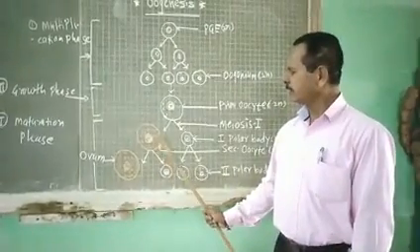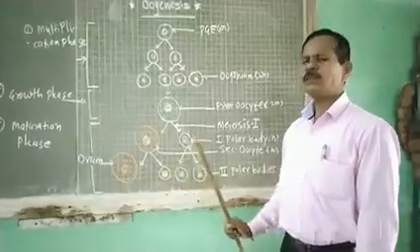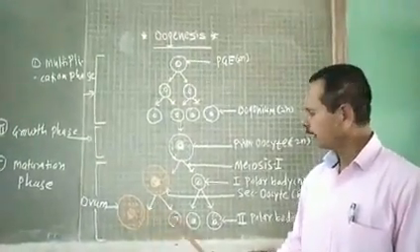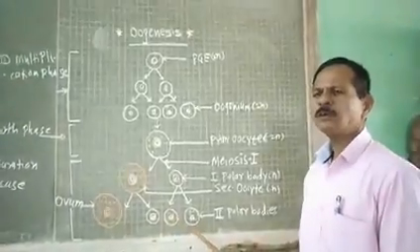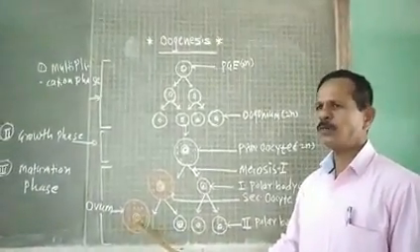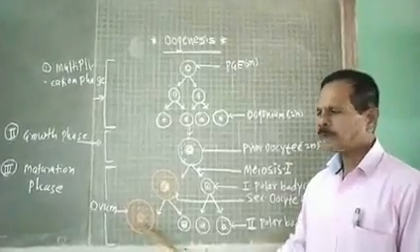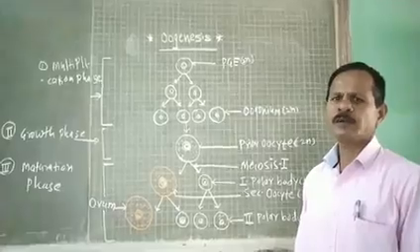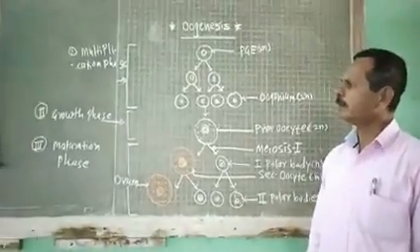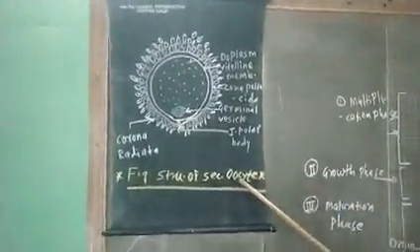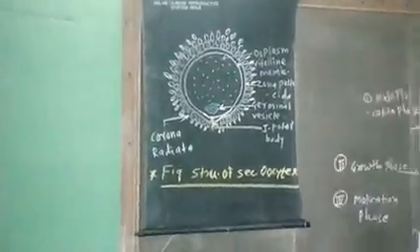In this division, also two unequal cells are formed. The larger one is called ovum and the smaller one is called second polar body. Now this ovum that is formed acts as a functional female gamete and is ready for fertilization. Okay. Then we see about the structure of secondary oocyte or unfertilized egg.